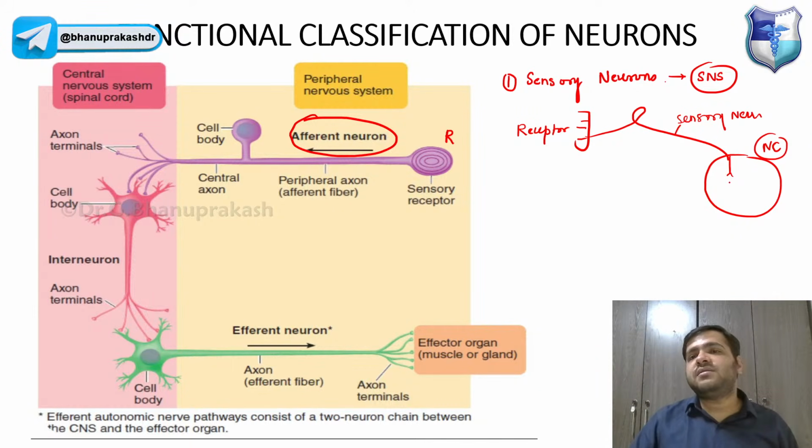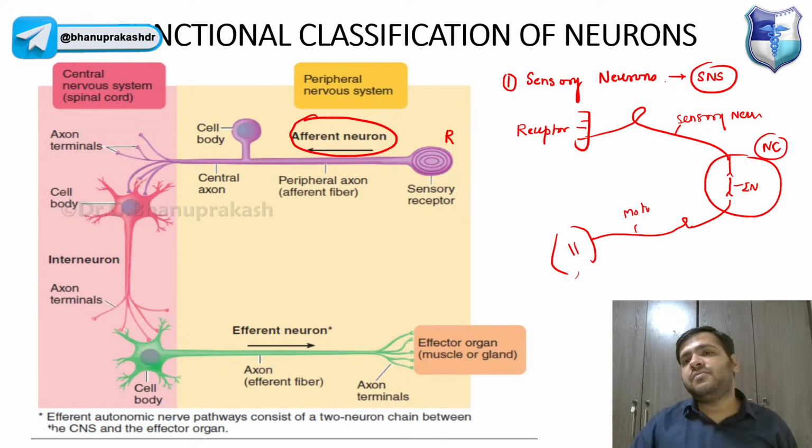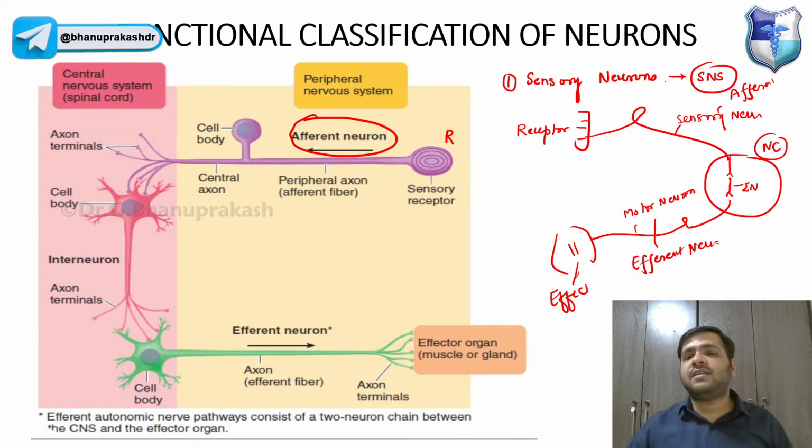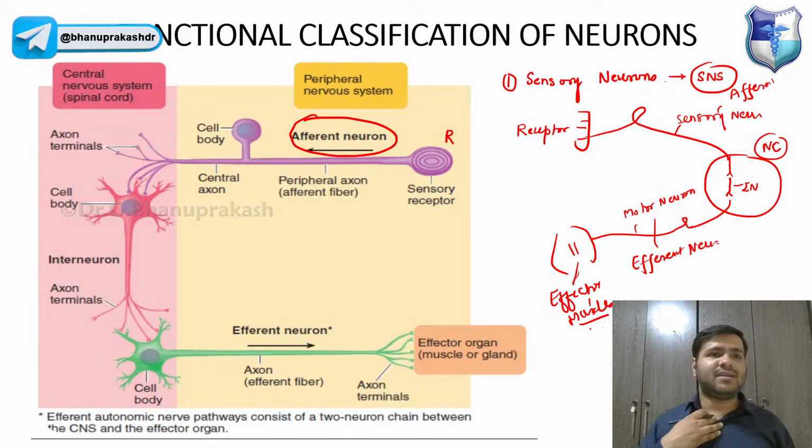From this nerve center, we have the interneuron, and the interneuron gives rise to the motor neuron, which goes to the muscle. The motor neuron is also called the efferent neuron, going outward, and then we have the effector, that is in the form of muscles. So that is the basic classification you should know.